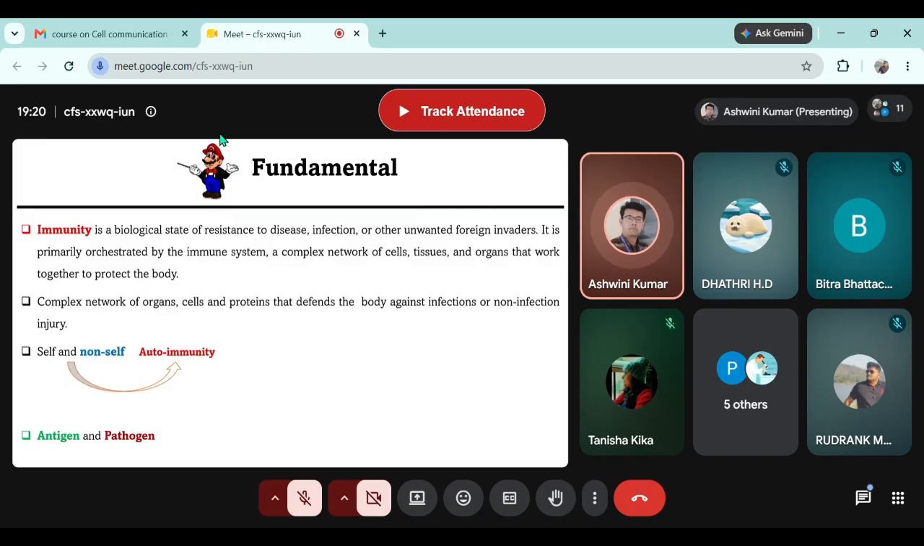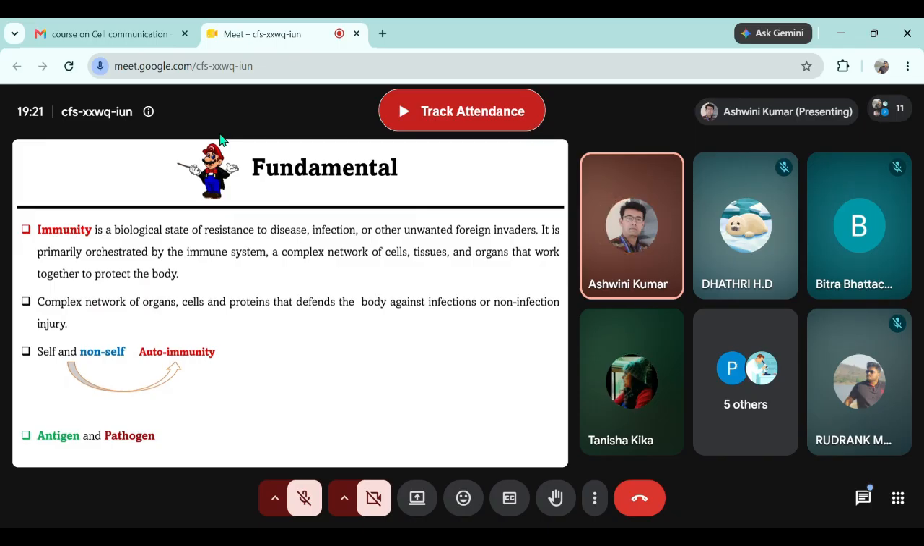I always tell in my class also, fundamental science is completely based on the terms. Using the correct term is extremely important in fundamental science. And not just because of use, it will sharpen our fundamental knowledge. So anyone, whatever comes to mind, any difference between antigen and pathogen?